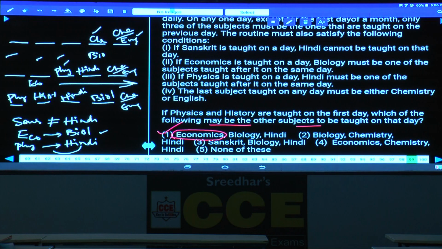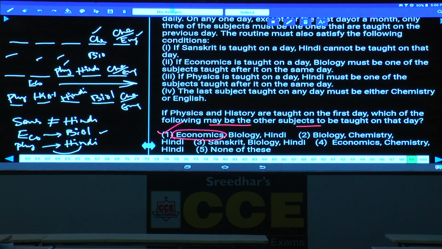Whether biology can be on the fourth subject or not. Why is it no? If economics is taught, then biology must be taught. Now here the condition is on economics, but not on biology. Follow here. If economics is there, biology must be there. But we cannot say that if biology is there, economics must be there. Otherwise, how would the condition be given? Biology should be taught only if and only if economics is taught, and so if it were if and only if, then these two must be together. Isn't it?